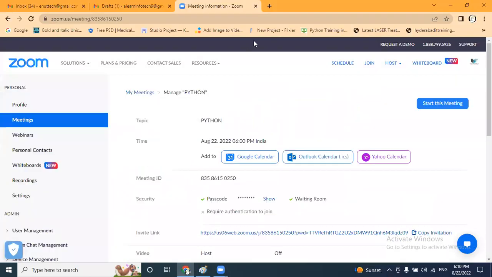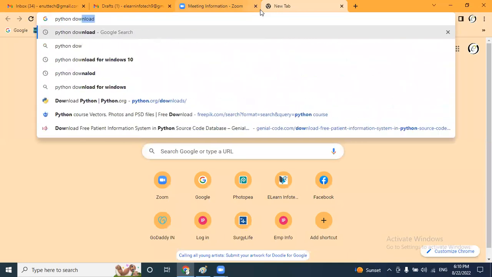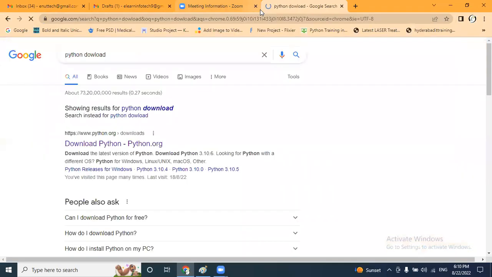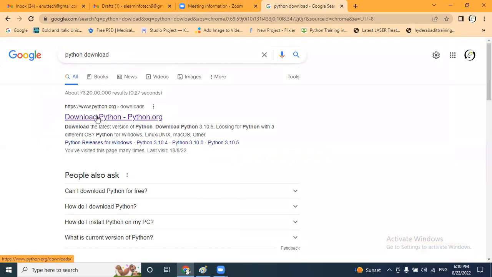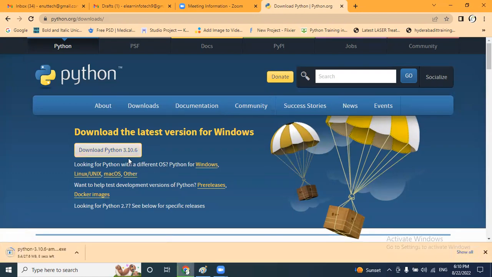So if you want to install Python, first I'm going to download it. Just enter Python download. Automatically it will show you the Python official website, python.org, and just click on this. Observe here, whatever the latest version available is, they directly show it with the download option. Just click on the download button here. What is the latest version?